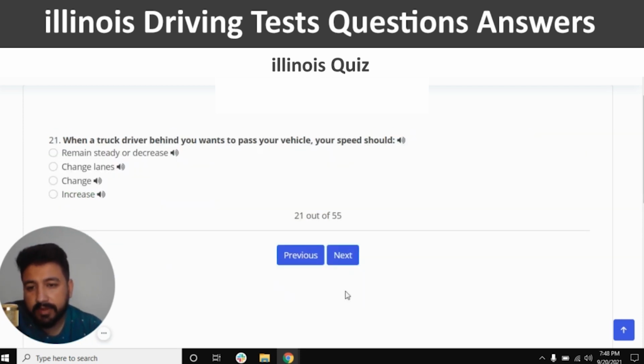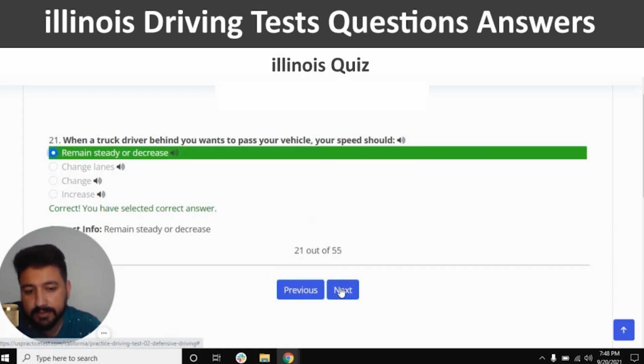When a truck driver behind you wants to pass your vehicle, your speed should remain steady or decrease. So first one, yes, and next.